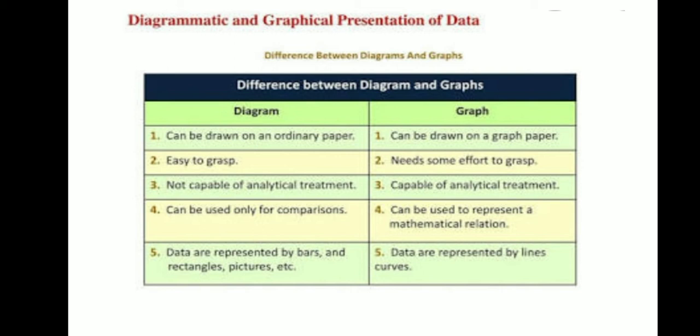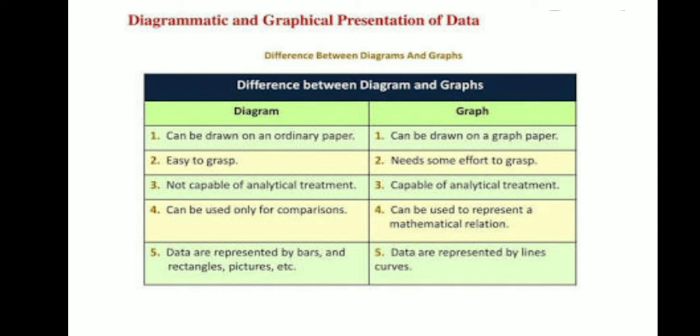A diagram is not capable of analytical treatment, and a graph is capable of analytical treatment. With the help of a graph you can also draw a histogram and frequency polygon. A diagram can be used only for comparisons, while a graph can be represented as a mathematical relation. Now please understand, a diagram is used only by way of comparison. You cannot derive any concrete or important information from it.